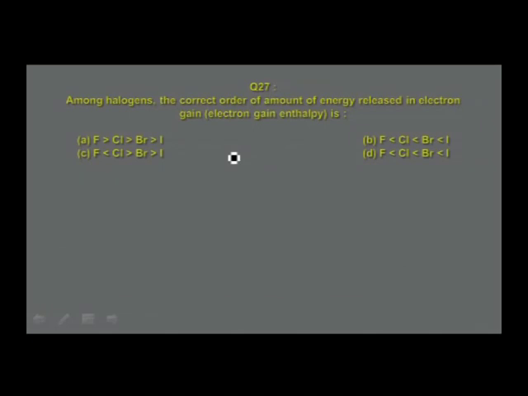Go to the next question. Among halogens, the correct order of the amount of energy released in electron gain, that is electron gain enthalpy, is: option A, F > Cl > Br > I. Option B, F < Cl < Br < I. Option C, F < Cl > Br > I. Option D, F < Cl < Br < I. We have discussed it already in the synopsis.